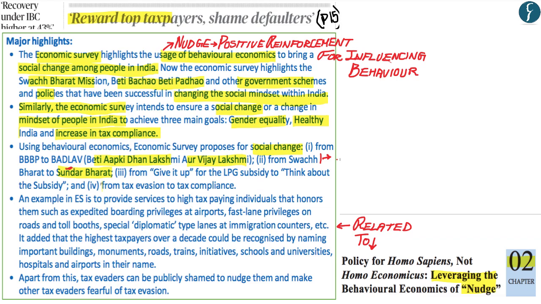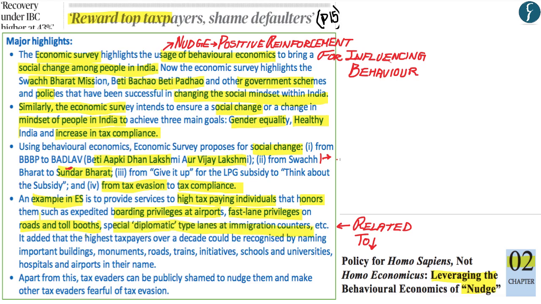However, this Hindu article has particularly talked about the various positive reinforcements which have been highlighted within the Economic Survey so as to ensure that tax evasion is reduced and tax compliance is increased. Now, an example of positive reinforcement which has been given in the Economic Survey is to honor the various high tax paying individuals within India, whereby they can be given special boarding privileges at the airport, fast lane privileges on road and toll booths, and special diplomatic type lanes at immigration counters.